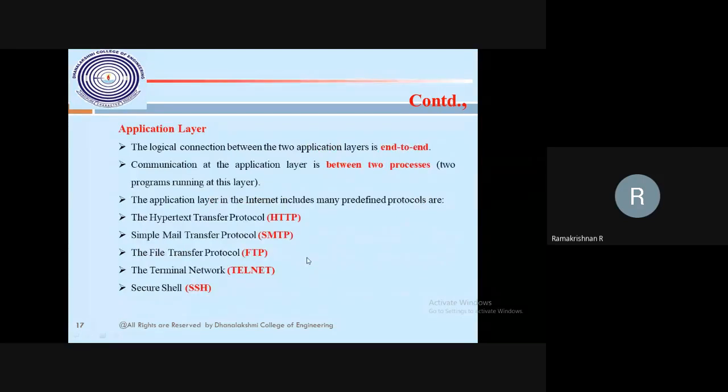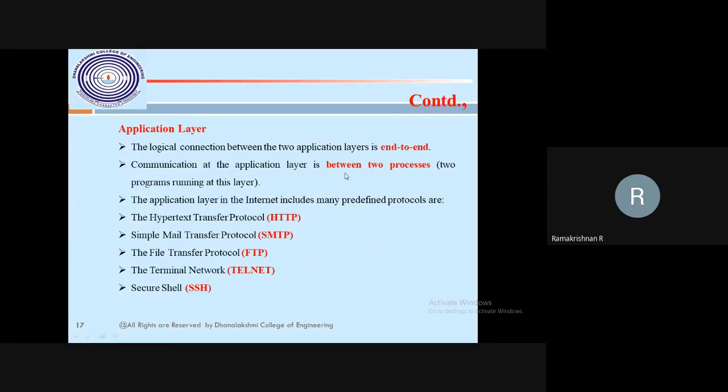And finally, the application layer. Your mail is running with the help of the simple mail transfer protocol. Your file will be transferred with the FTP protocol. Your internet browser communicates to your web server, www.google.com. Without HTTP, hypertext transfer protocol, we cannot communicate. That will run on the application layer.